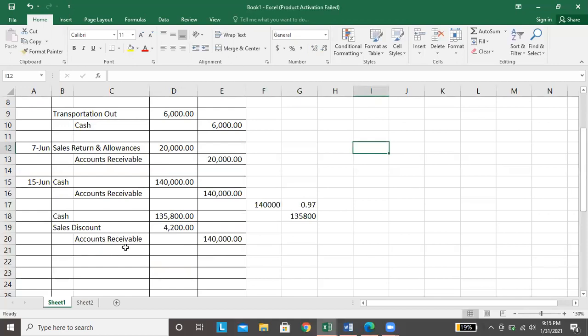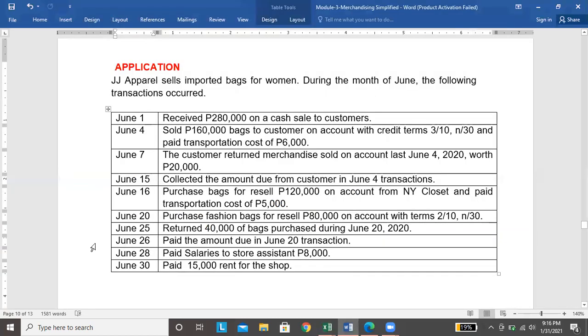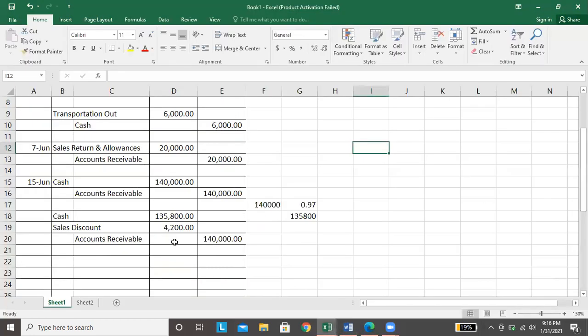Okay. So, ito yung entry pag nakapagbayad within the discount period, which is yung invoice date plus 10 days, so June 4 plus 10 hanggang June 14 lang. Pero in this particular problem, June 15 na nagbayad. So therefore, hindi ganito yung entry ng book. Pinakita ko lang sa inyo yung entry if within the discount period. But in this case, hindi naman siya umabot. So our entry should only be debit cash, credit accounts receivable, walang discount. Okay, that is June 15.